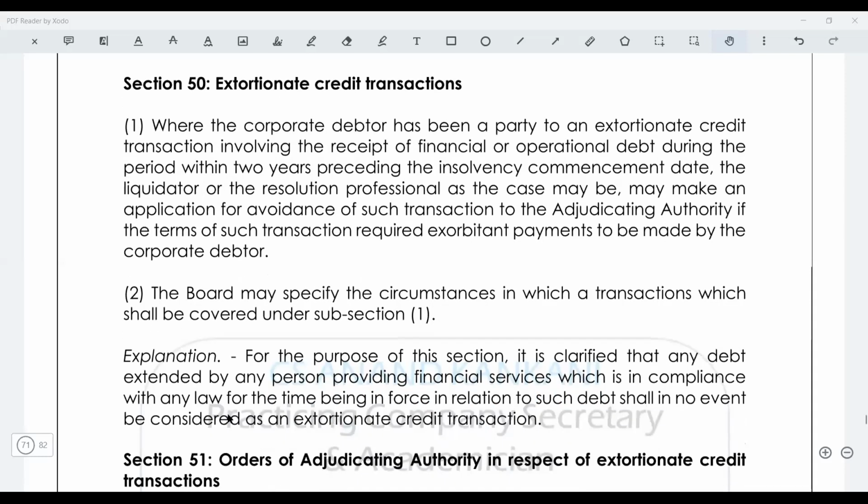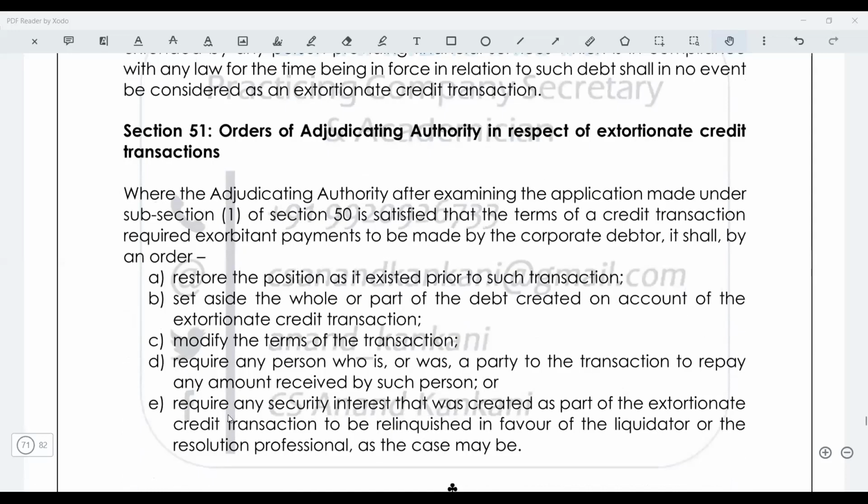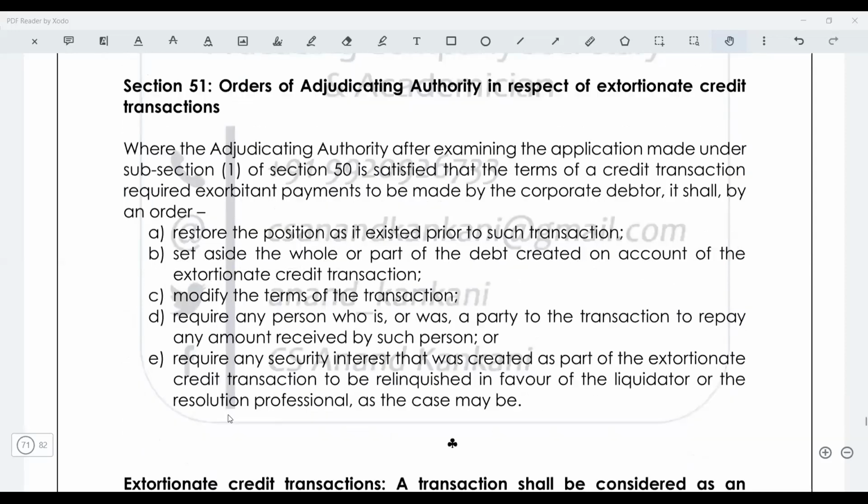Okay. So again, in case of extortionate credit transaction, the entire transaction would be made void. Or let's say I've taken a loan at 30% interest. Now the court would say no, 30% is unreasonable. 12% is the standard rate of interest. So reverse the 18% interest, right? In both cases, whatever benefit I have provided to Mansi, that would be restored.